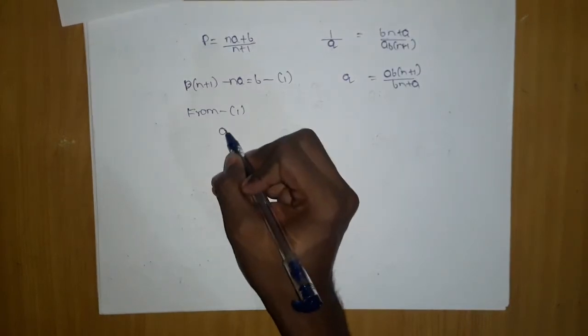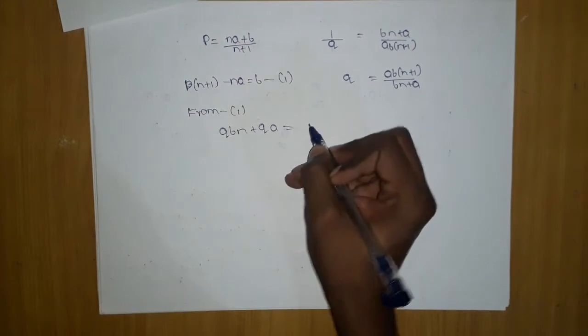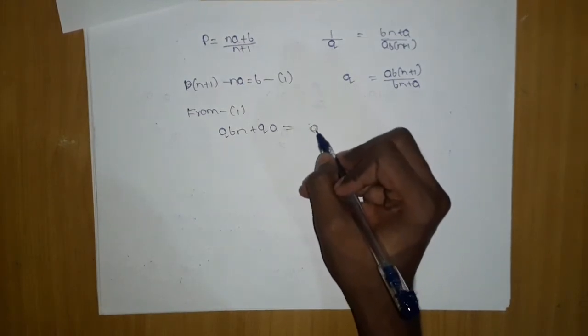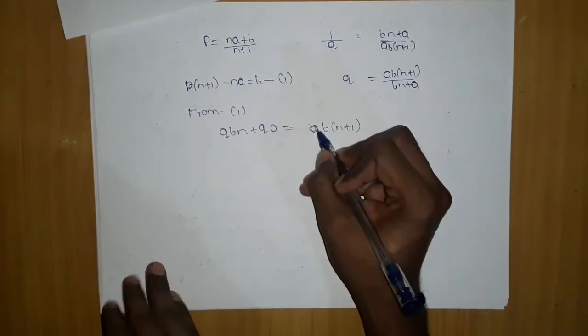First, qbn plus qa will be ab (n plus 1). First let's modify this.